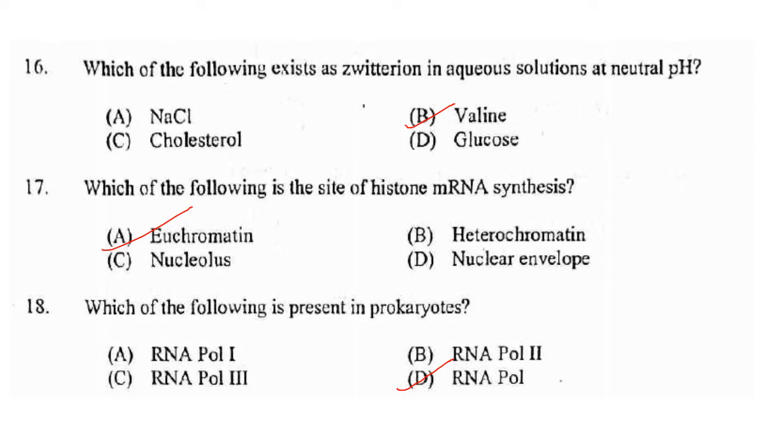RNA polymerase 1 makes rRNA, RNA polymerase 2 makes mRNA, and RNA polymerase 3 makes tRNA and the 5S RNA of ribosomes. Now prokaryotes utilize only one RNA polymerase for transcription of all the various types of RNAs, whereas eukaryotes have three, that is RNA polymerase 1, 2 and 3.